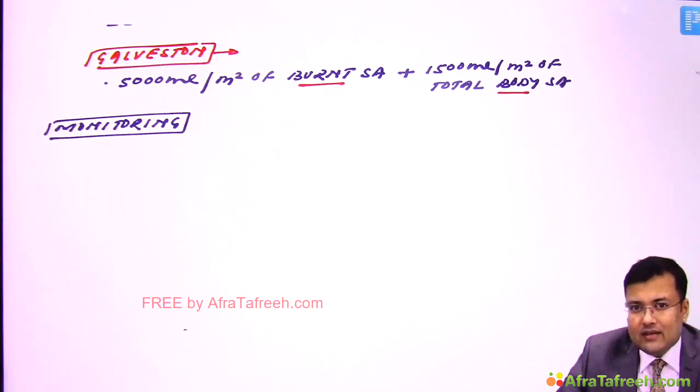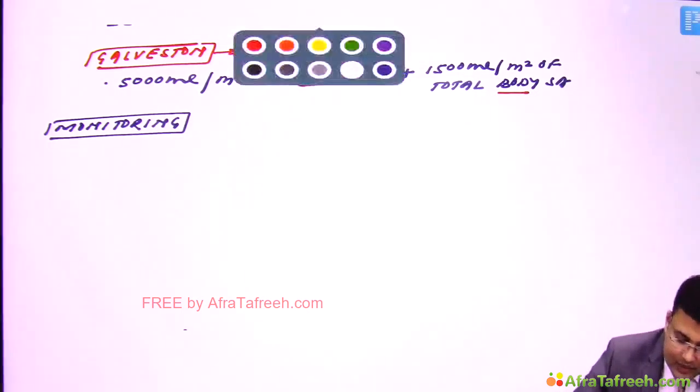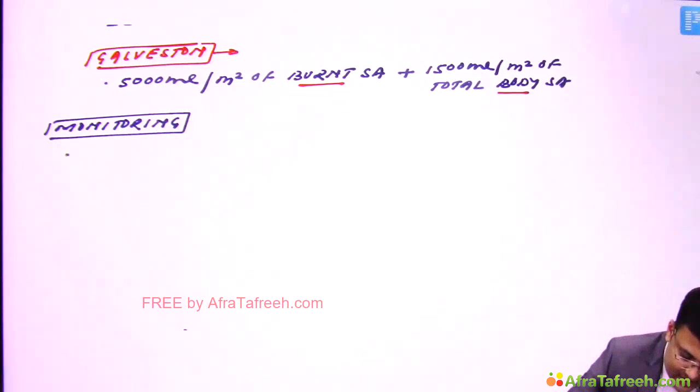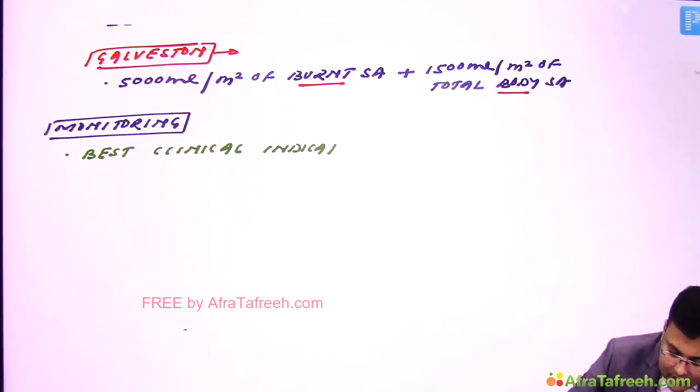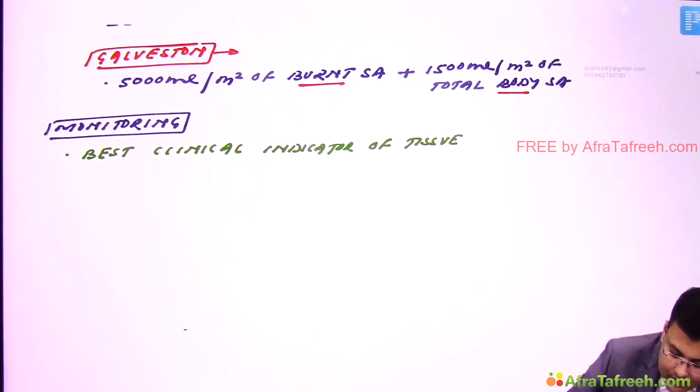In adults it's 1 ml per minute and in children it's 0.5 to 1 ml per minute.